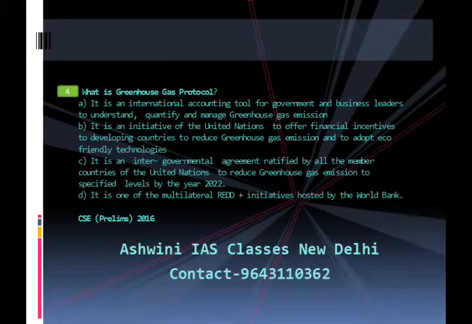Let us move to question number 4. What is greenhouse gas protocol? The choices are A. It is an international accounting tool for government and business leaders to understand, quantify and manage greenhouse gas emissions. B. It is an initiative of the United Nations to offer financial incentives to developing countries to reduce greenhouse gas emissions and to adopt eco-friendly technologies.